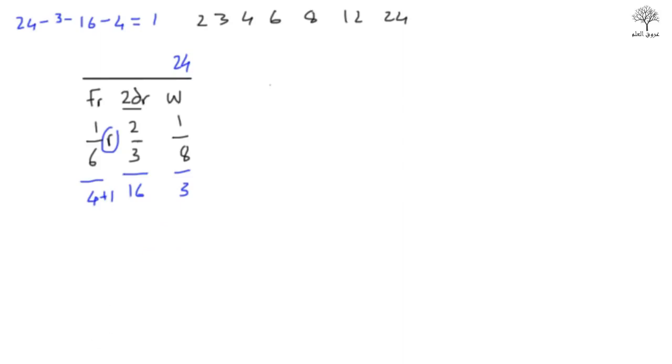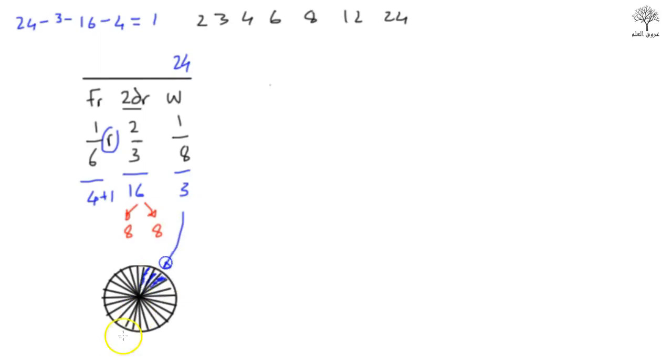Okay, so once we've done that, let's see if we can break this down further. Out of the 16, the 2 daughters will get 8 each. So we made a circle here with 24 pieces. The wife gets 3 pieces out of this 24 piece cake. Each daughter gets 8 pieces, so 16 pieces altogether. All of that is for one daughter, and this is for the next daughter. So 8 and 8, 16, and then the father gets 4 plus 1, so that's 5 pieces. He gets 5 pieces, and there you have it. That's what you should have got.